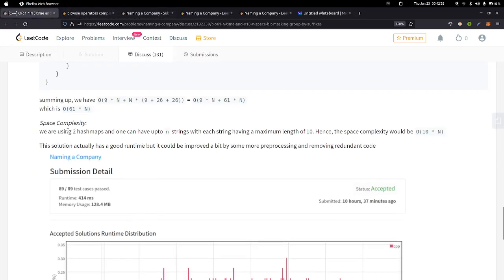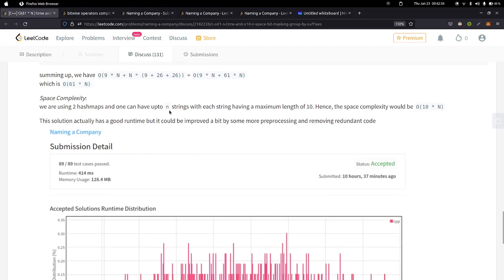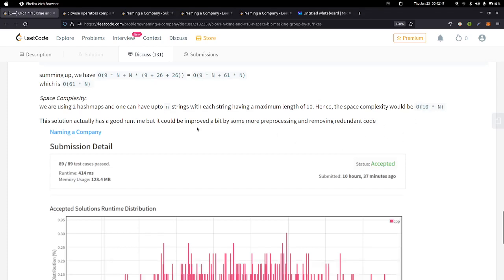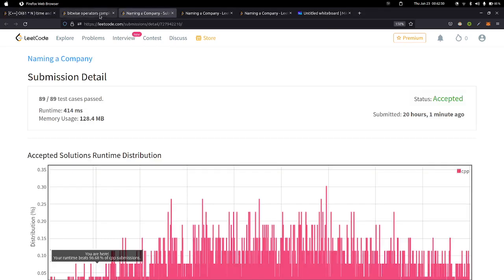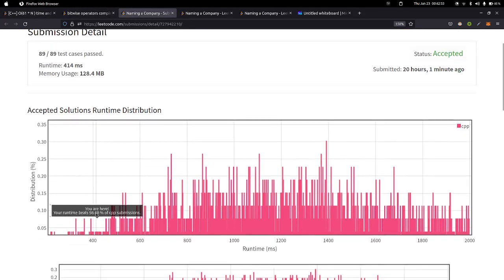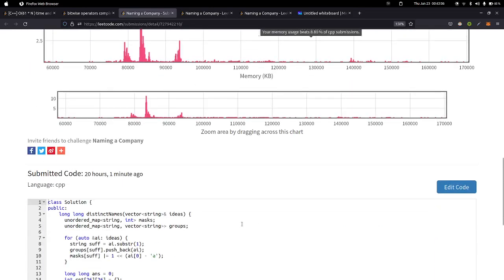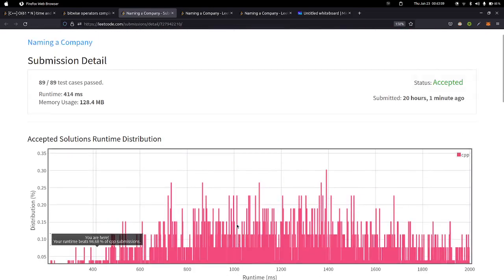For space complexity, we are using 2 hash maps, and each hash map can have up to n strings, and each string can have at most length of 10. So space complexity would be 10n. The solution has a pretty good runtime; it beats 98% of the C++ solutions. Although it doesn't have good memory consumption, it has a good runtime, and we have an AC solution.